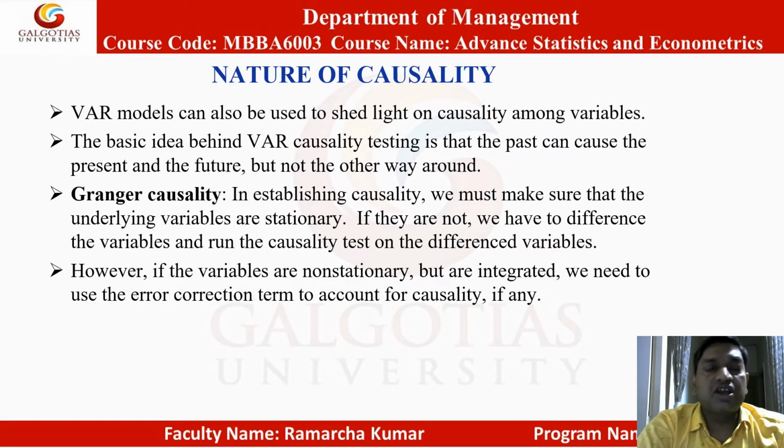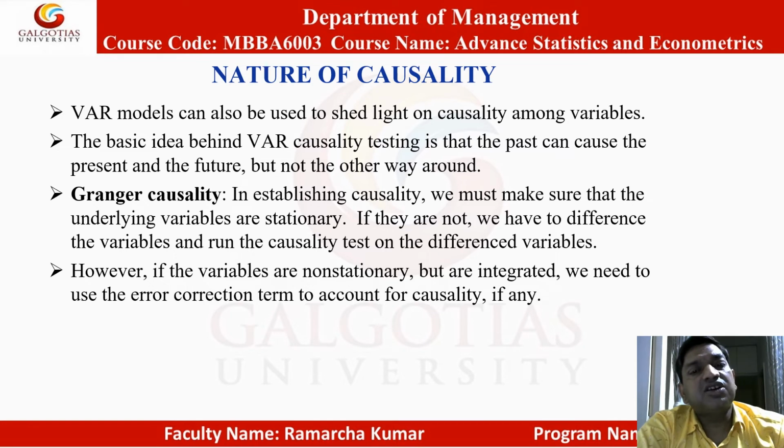Nature of causality. VAR models can be used to shed light on causality among variables. The basic idea behind VAR causality testing is that the past can cause the present and the future, but not the other way around. Granger causality.